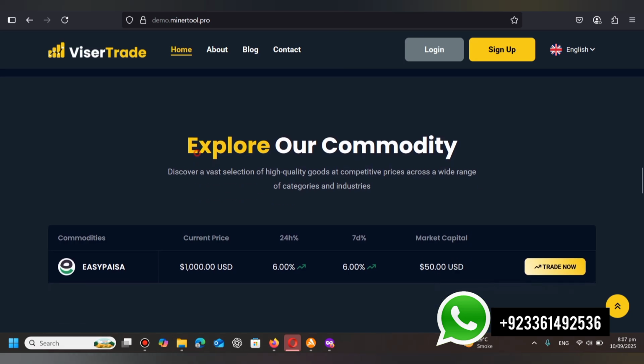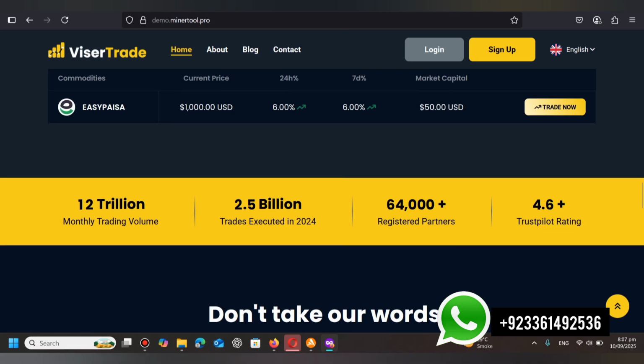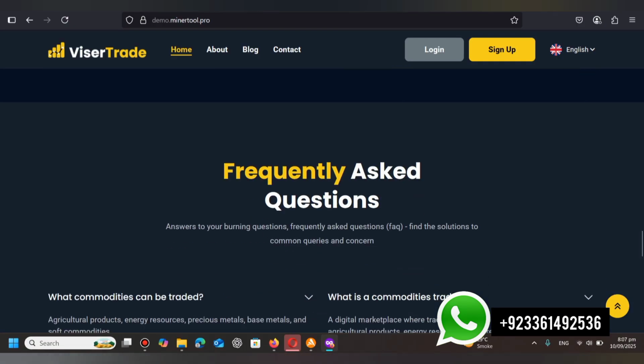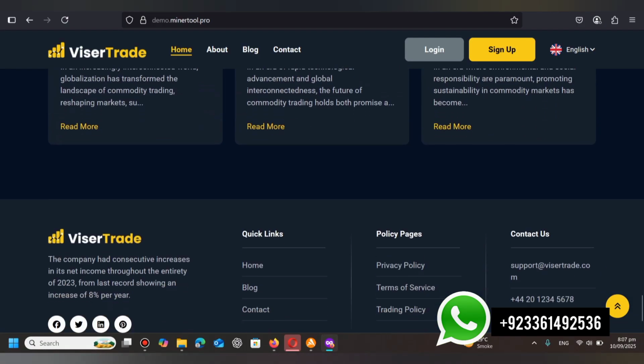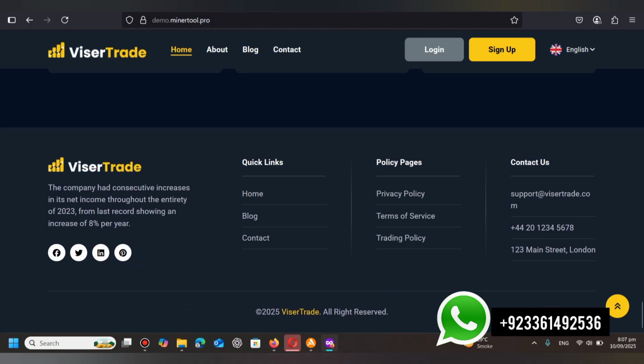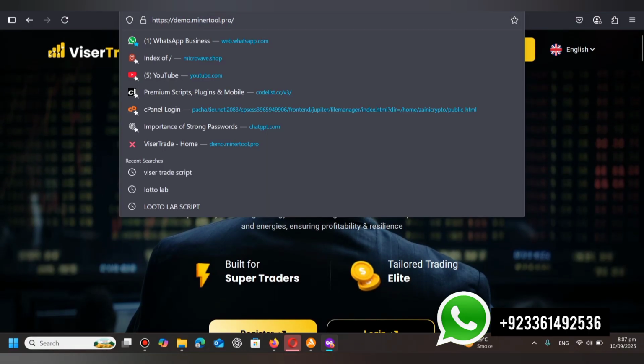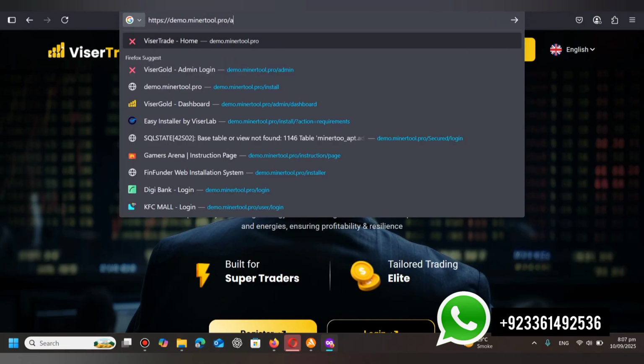And here are the commodities that I made. So users can easily trade in any commodity that they want. And here, as you can see, is the testimonial section of the website, the blogs and articles of the website. So this is the front end section of the website. And so let's see the admin panel of the website, how admin looks like and how admin works.